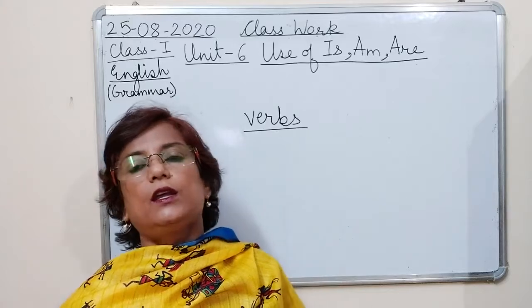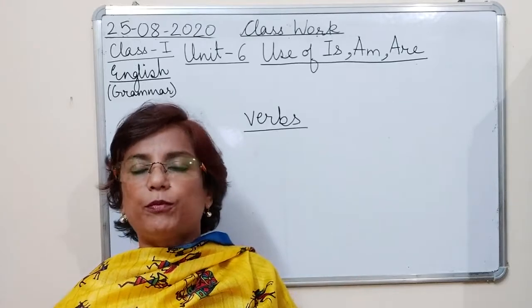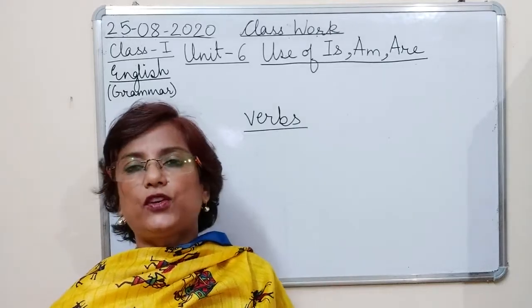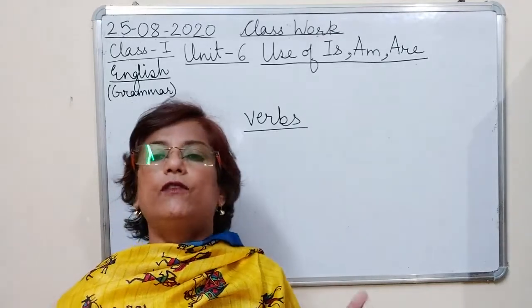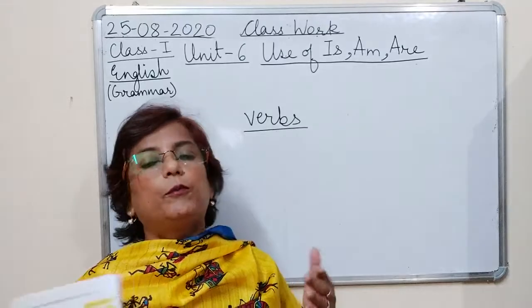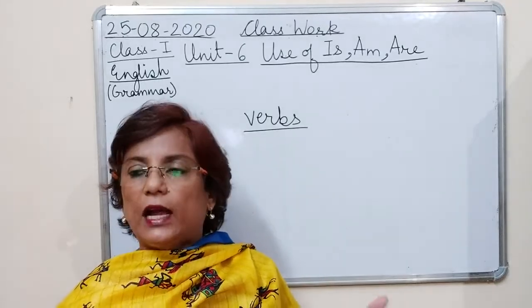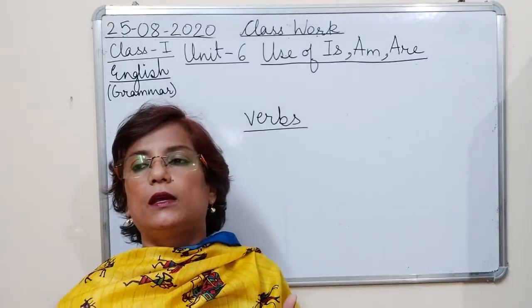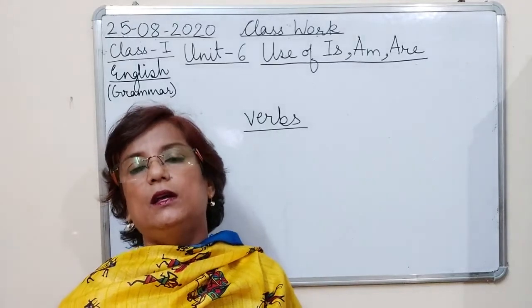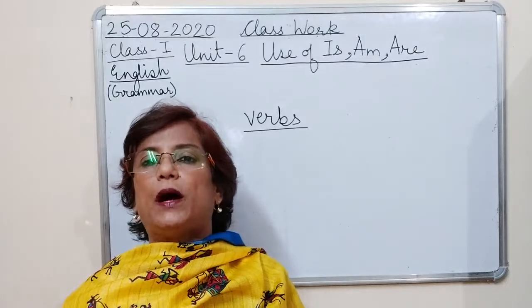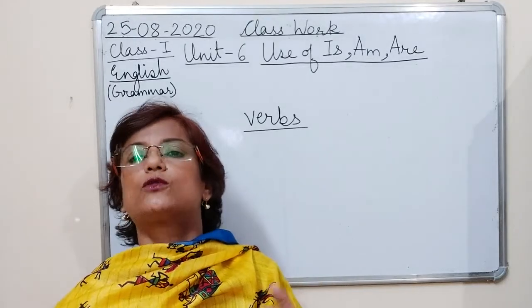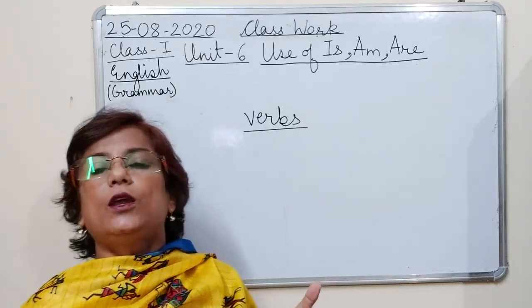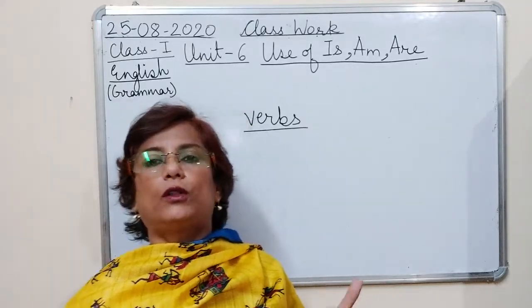Throughout the day, we keep on doing something or the other. हम सारे दिन कोई ना कोई एक्शन करते हैं. Even when we are just sitting, बैठे हैं तो बैठे हैं, that is also an action. Even when we are sleeping, सोना भी तो एक काम है ना. Sleeping is also a part of our daily routine. सोना भी जरूरी है.